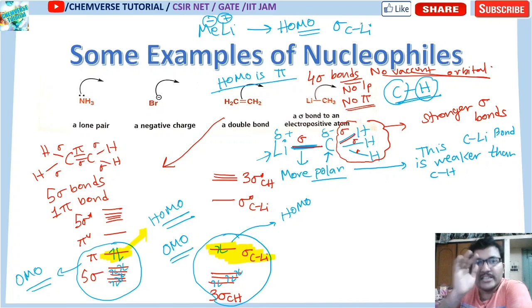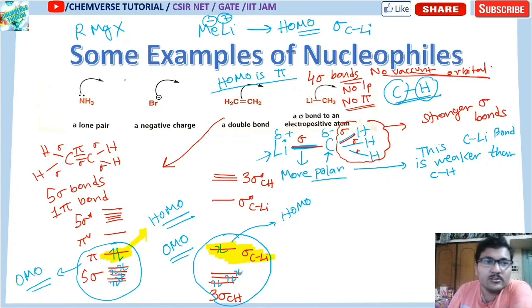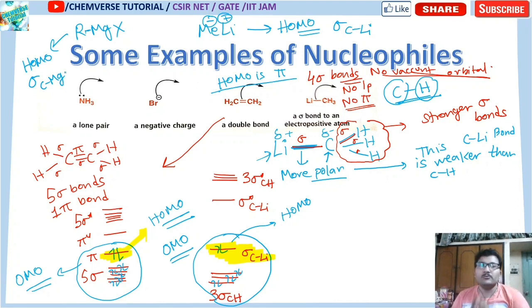Similar kind of observation you will find in any kind of this system. That means if RMgX, suppose RMgX is there, Grignard reagent, there also is a bond between this carbon, R meaning an alkyl group, and magnesium. So that sigma C-Mg bond, carbon-magnesium bond, that sigma bonding orbital will be the HOMO. So here it will have the HOMO of sigma C-Mg.